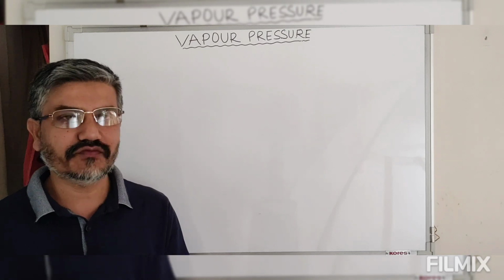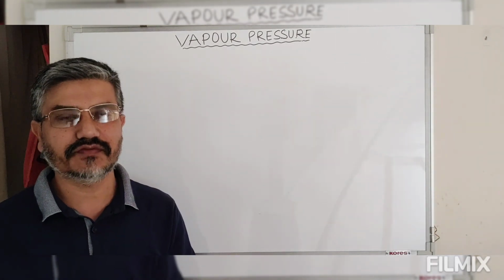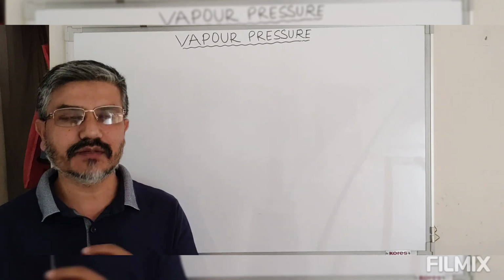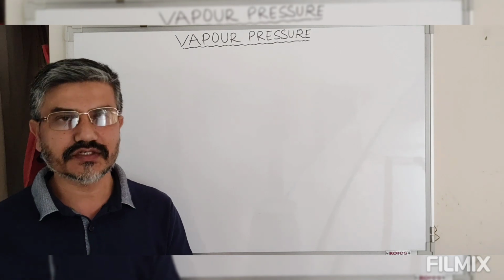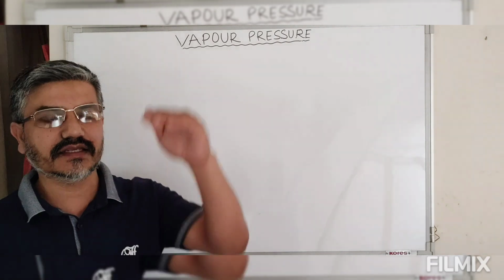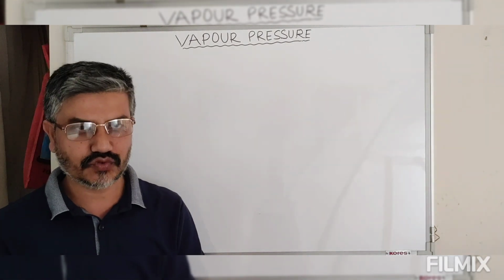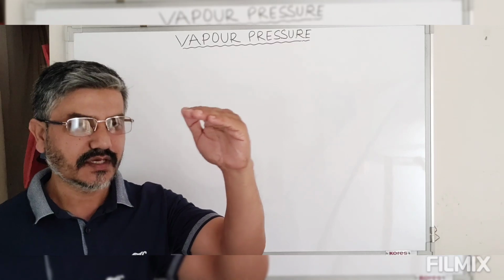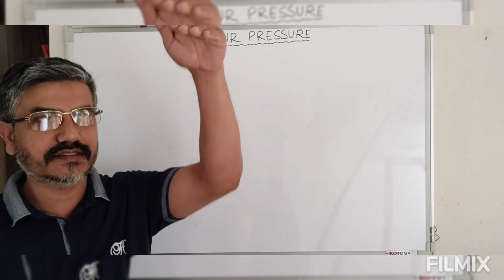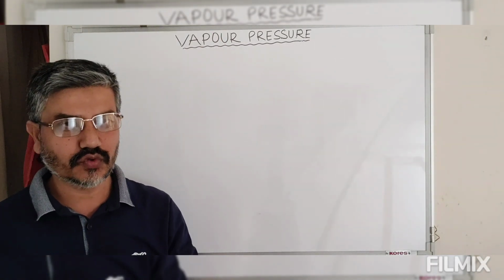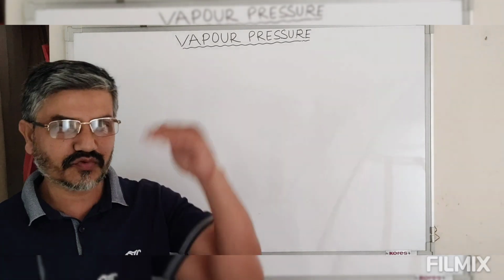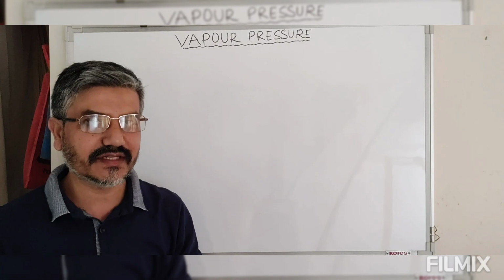Now these vapor molecules present above the surface of the liquid are moving in random motion. When they move randomly, they undergo a number of collisions. Because of this collision, they lose energy and are again condensed into the liquid state. So initially there was a vaporization process, but once the vapors are formed, because of collisions they condense into liquid again. So condensation starts, and evaporation and condensation take place simultaneously.